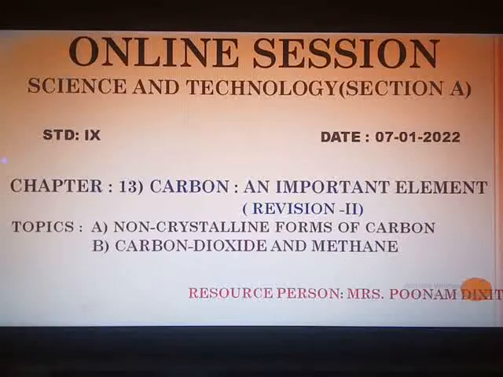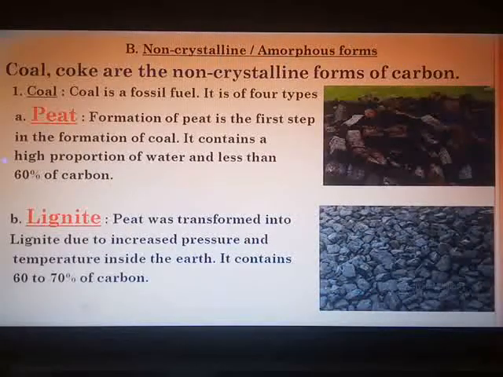In crystalline forms of carbon, we have studied diamond, graphite and fullerene. Non-crystalline forms are the amorphous forms of carbon. Whatever properties were there for the crystalline forms, exactly the opposite you will have for the non-crystalline forms. The non-crystalline forms will not have a regular and definite arrangement of atoms. They will have low melting and boiling points. They will not have any definite geometrical shape or sharp edges, no plane surfaces.